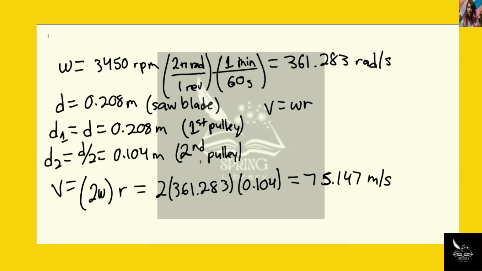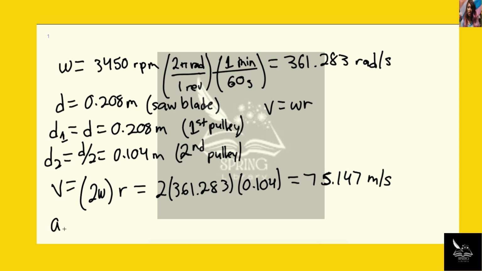So it is extremely important that you realize that the angular velocity of the second pulley is going to be twice the angular velocity of the first pulley. So when you calculate the linear velocity of the second pulley, you have to substitute 2 omega for omega.